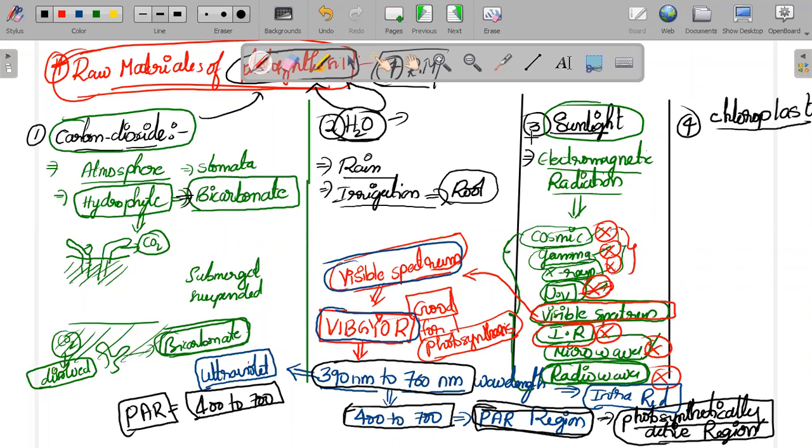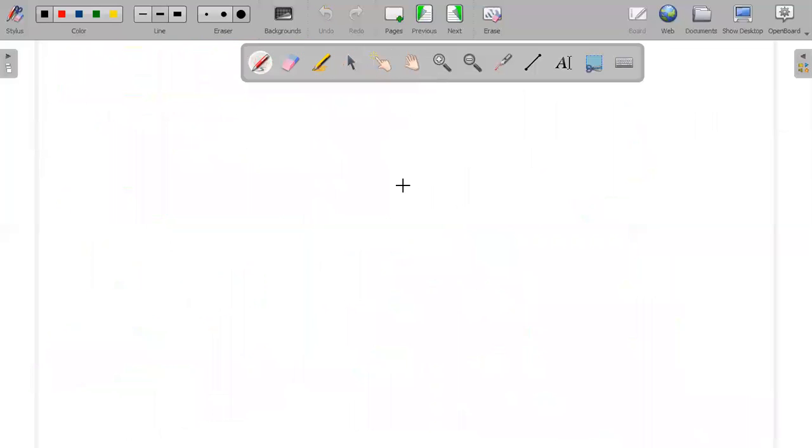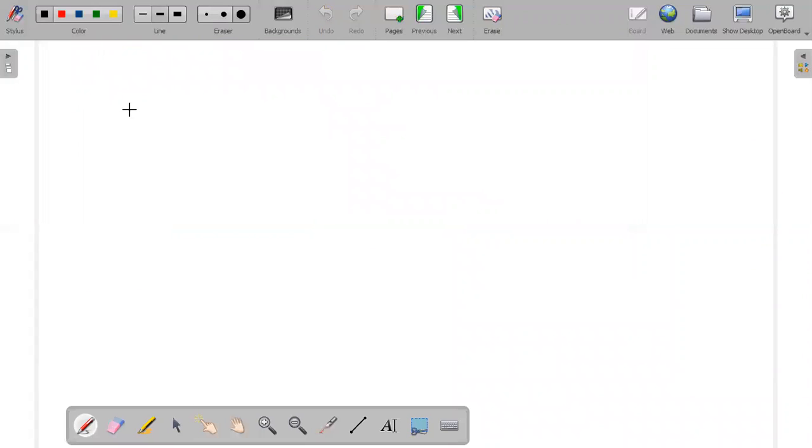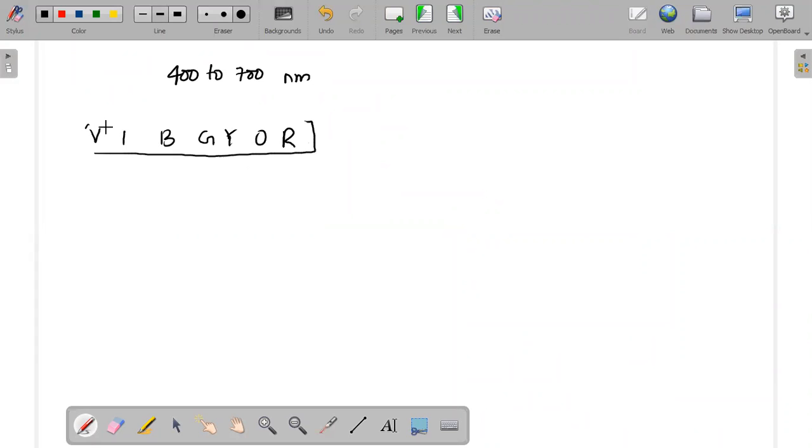Just remember yesterday's class. This 400 to 700, as I'm saying now, is for the VIBGYOR. In yesterday's class I mentioned that photosynthesis takes place in all the colors, but there are certain colors where the rate of photosynthesis will be very, very high.